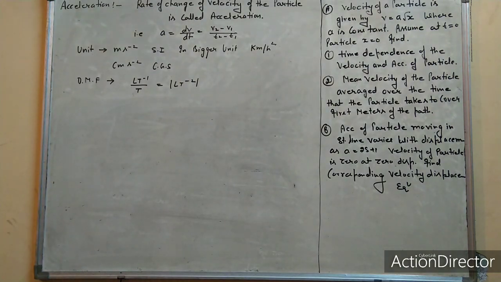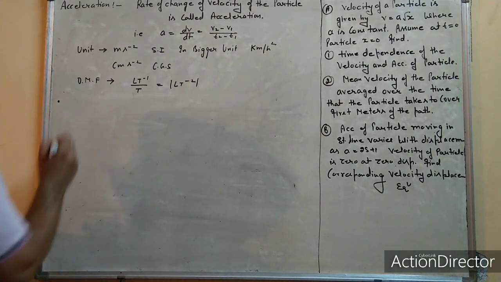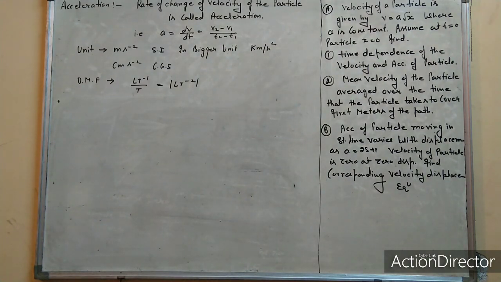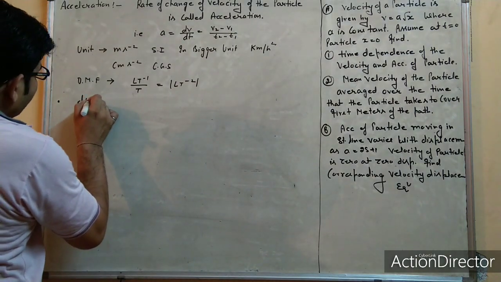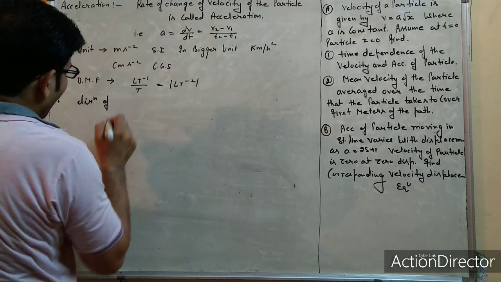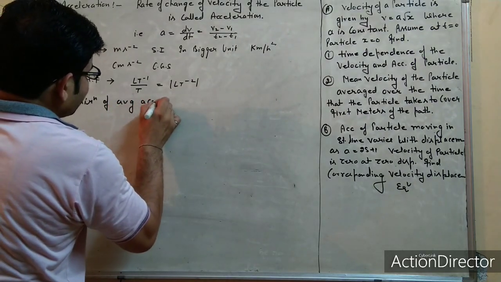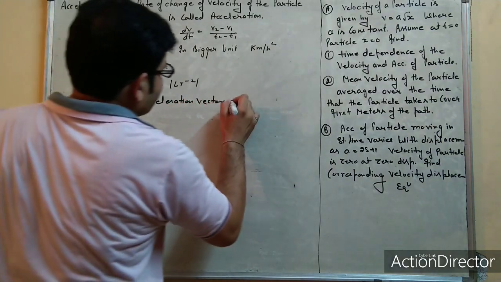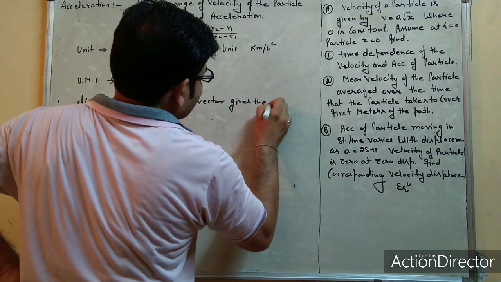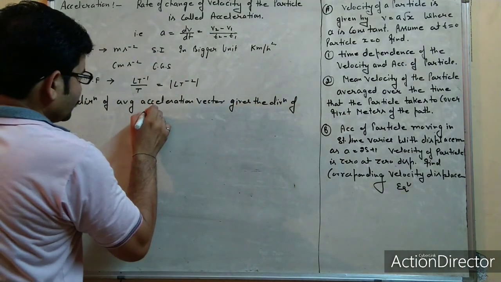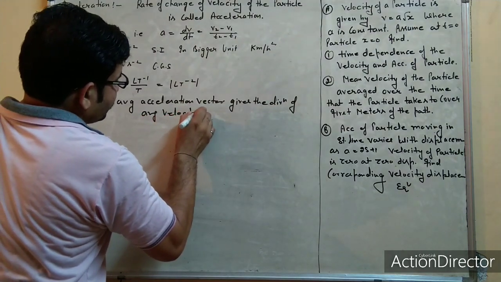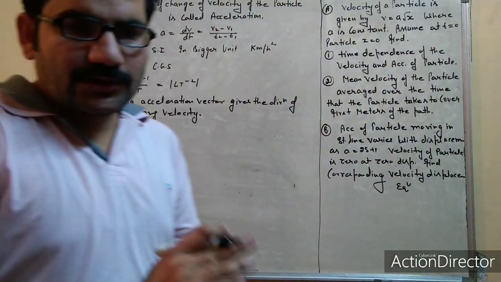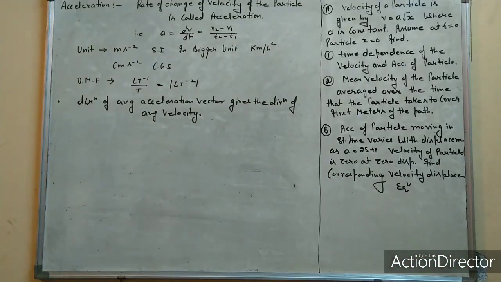Next, the direction of the average acceleration vector gives the direction of average velocity, which means the direction of the average acceleration vector always gives the direction of average velocity.